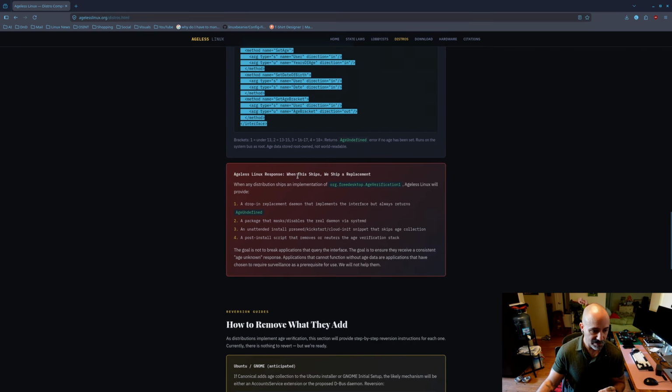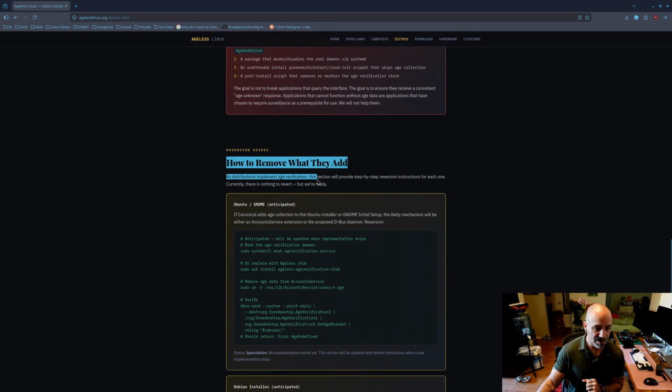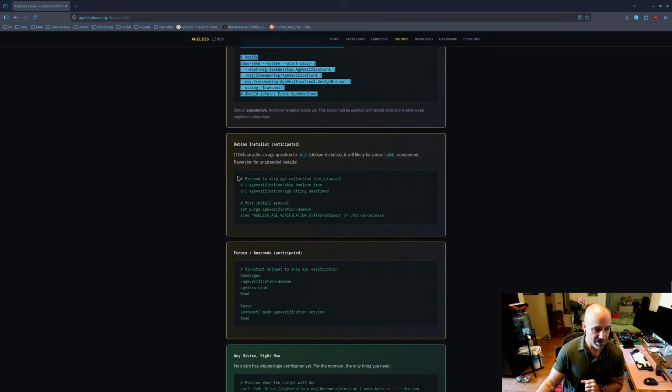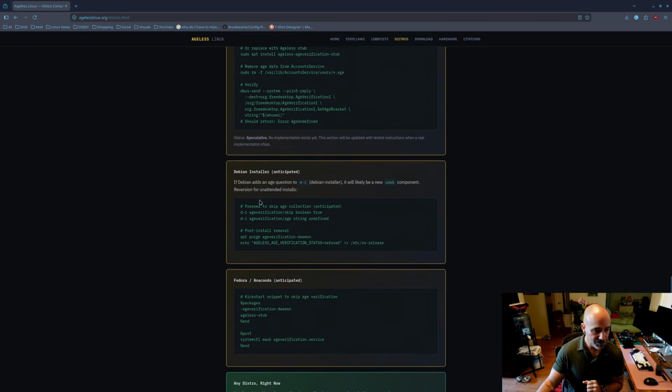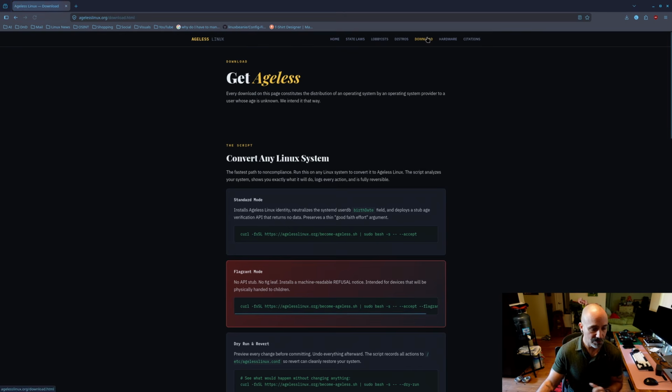Ageless Linux's response is to drop in a replacement daemon that implements the interface but always returns age undefined. A package that masks and disables the real daemon via systemd. An unattended install preseed, kickstart, and cloud-init snippet that skips age collection. A post-install script that removes or neuters the age verification stack. And then here are steps on how to remove the age verification on your own. So this is for Ubuntu, this is for Debian, this is for Fedora. This is how you do it with any distro right now. All right, and so you can download Ageless Linux. Here's the way to do it.